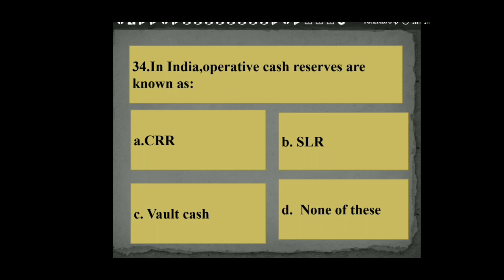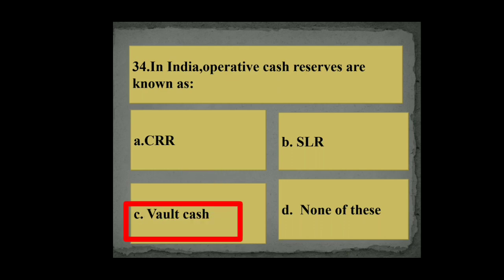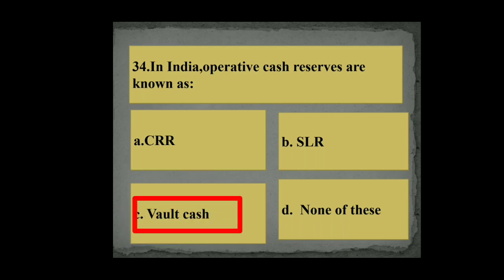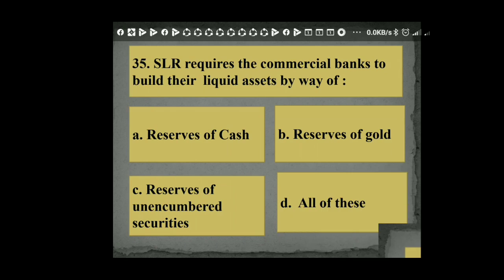Question number 34. In India, operating cash reserves are known as: A. Cash reserve ratio, B. Statutory liquidity ratio, C. Vault cash, and D. None of these. So the right answer is C. Vault cash.